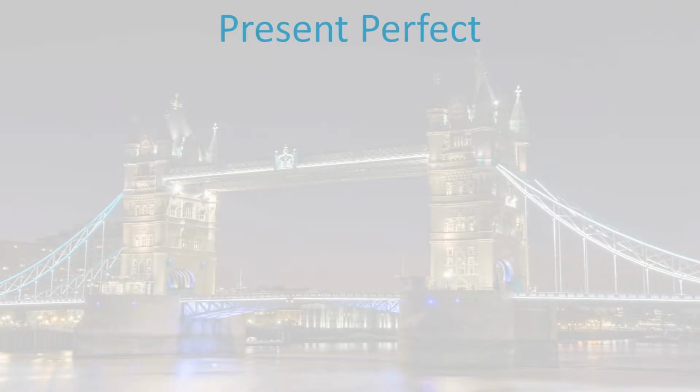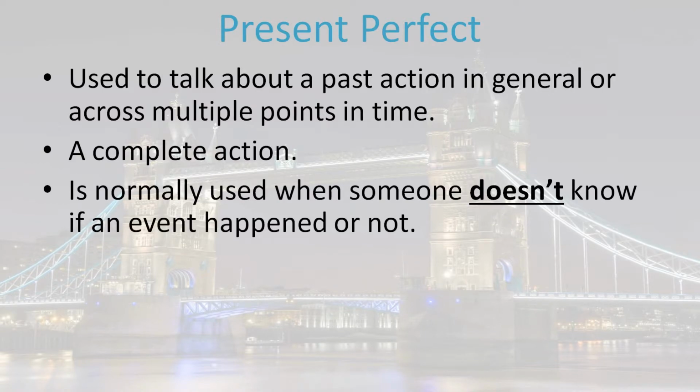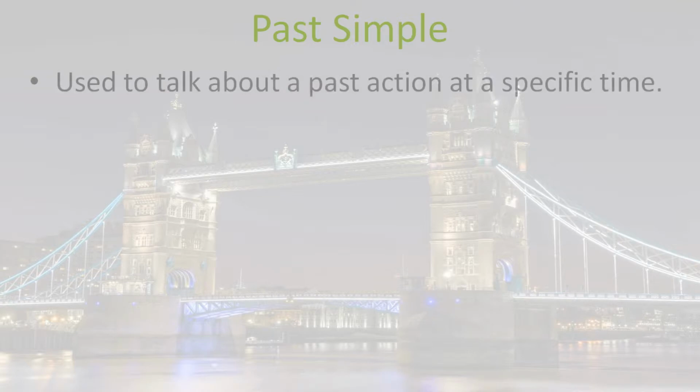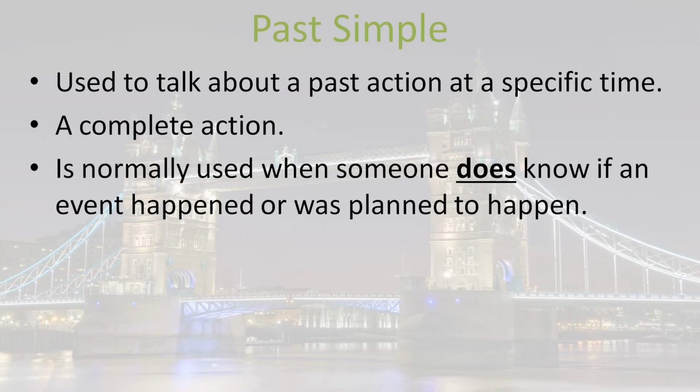Present perfect is used to talk about a past action in general or across multiple points in time. A complete action is normally used when someone doesn't know if an event happened or not. Past simple is used to talk about a past action at a specific time, a complete action also, and is normally used when someone does know if an event happened or was planned to happen.